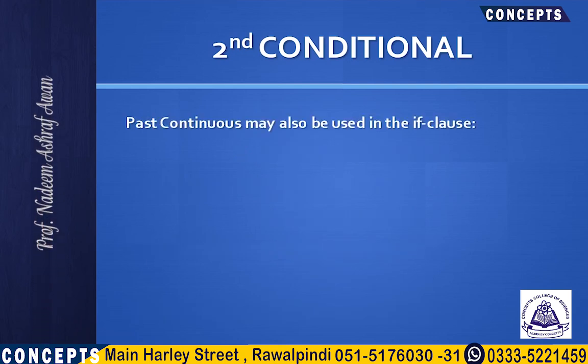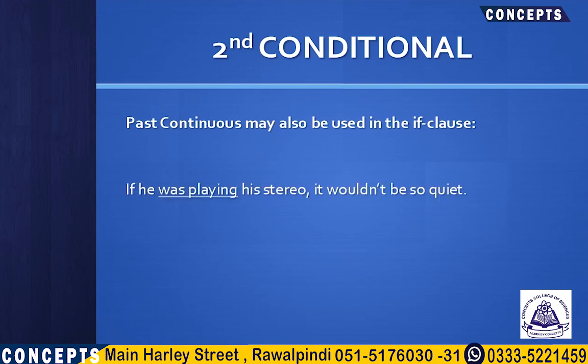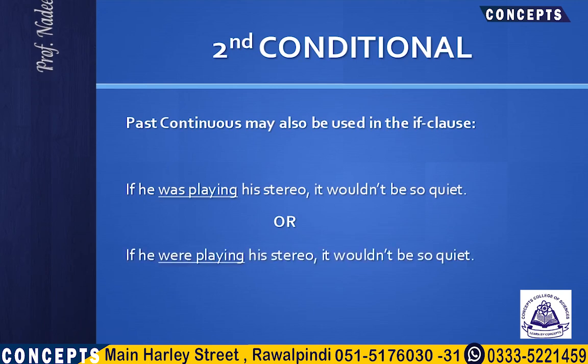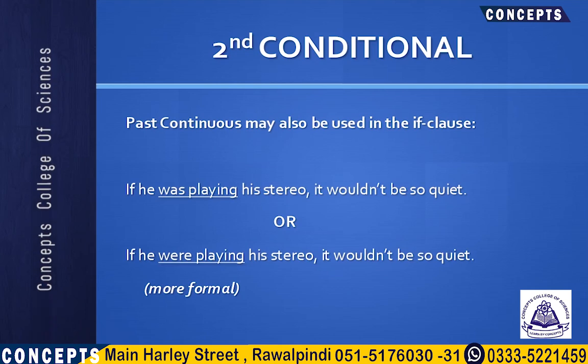We may sometimes also use the past continuous form of the verb in the if clause, like if he was playing his stereo, it wouldn't be so quiet. If he was playing his stereo actually means but he is actually not playing his stereo. That's why it's so quiet. A more formal form of that would be if he were playing his stereo. Instead of was, we can use were in more formal situations.